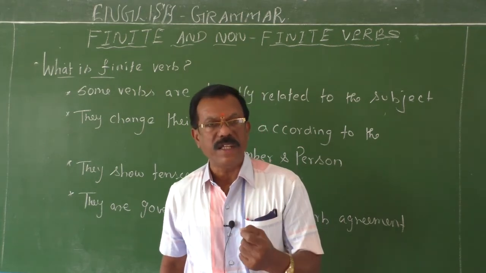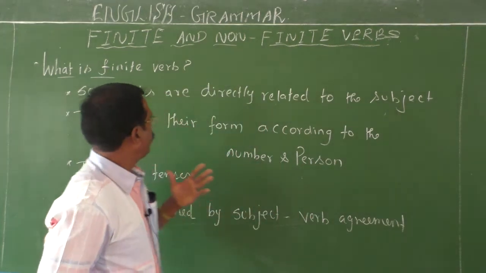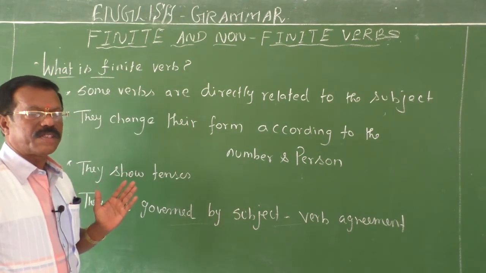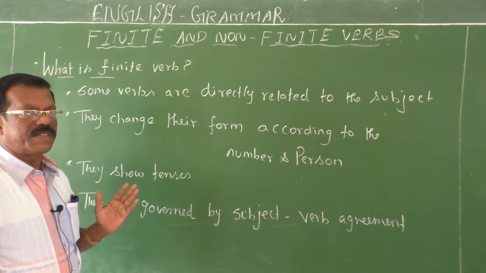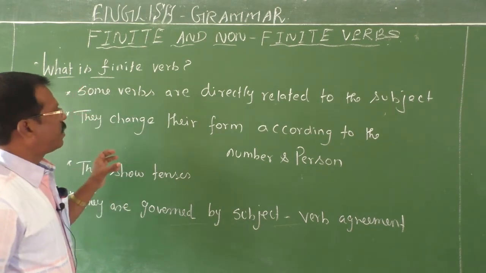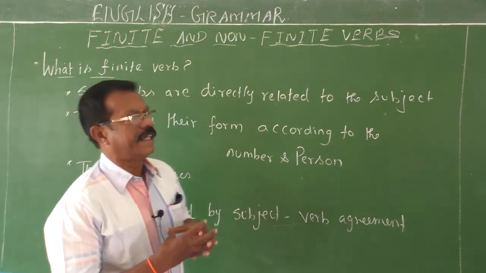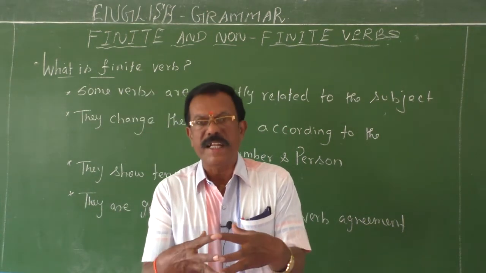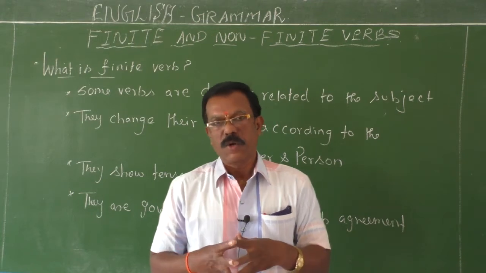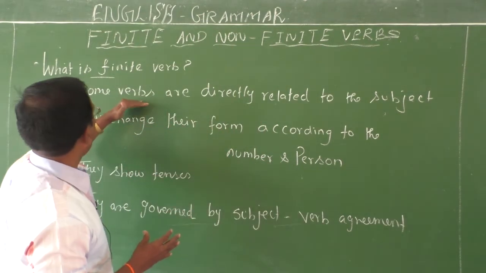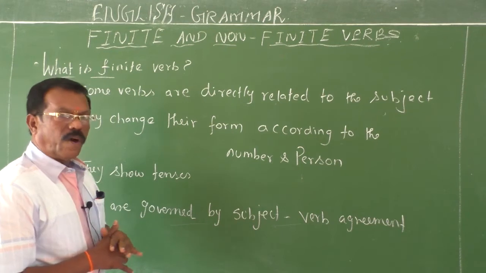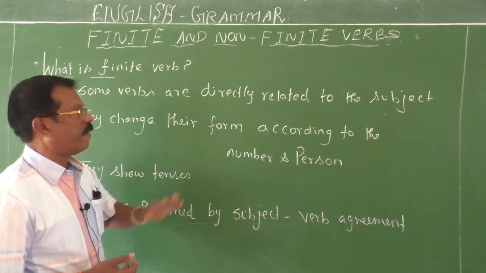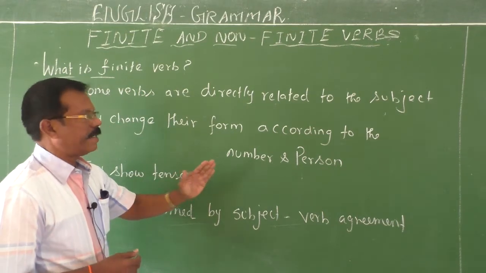Okay children, you carefully listen to me. First, what are finite verbs? There are some verbs in English, these verbs are very closely related to the subject of a sentence. So these verbs are called finite verbs. Why do we call them finite verbs? Because these verbs change their form according to the number and person.